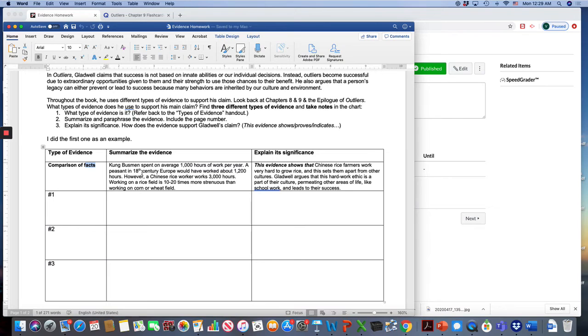So this is the evidence that Gladwell gave. This evidence shows that Chinese rice farmers work very hard to grow rice, and this sets them apart from other cultures. It makes them different. Gladwell argues that this hard work ethic is a part of their culture, permeating or spreading to other areas of life like schoolwork, and leads to their success, that they're hard workers. And it kind of connects back to the 10,000 hour rule. So just like I did here, you're going to do that for 3 pieces of evidence, okay?